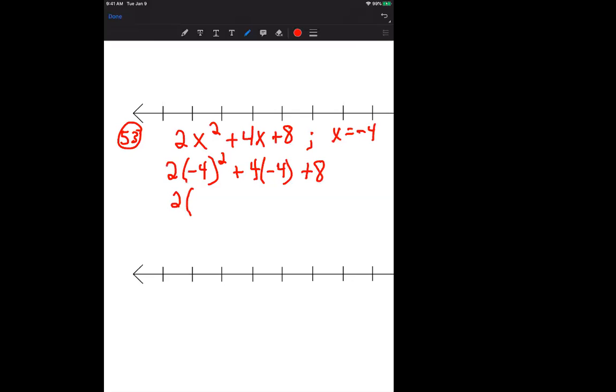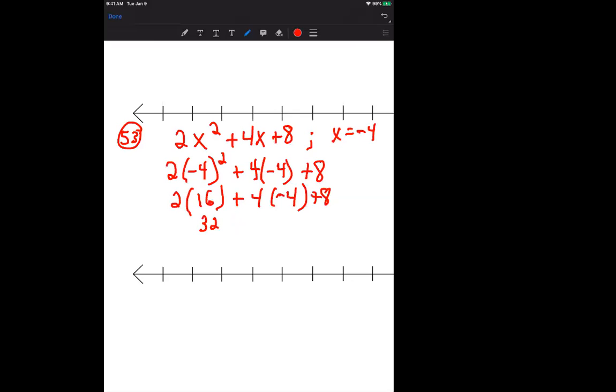$16. And we have 4 times negative 4, and then an 8 on the end. Now we're just going to go ahead and work with our multiplication and division. We have some multiplication here. 2 times 16 gives us a 32.